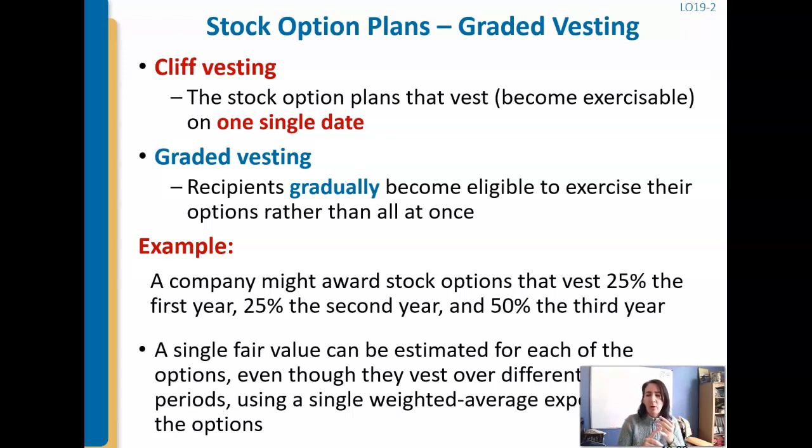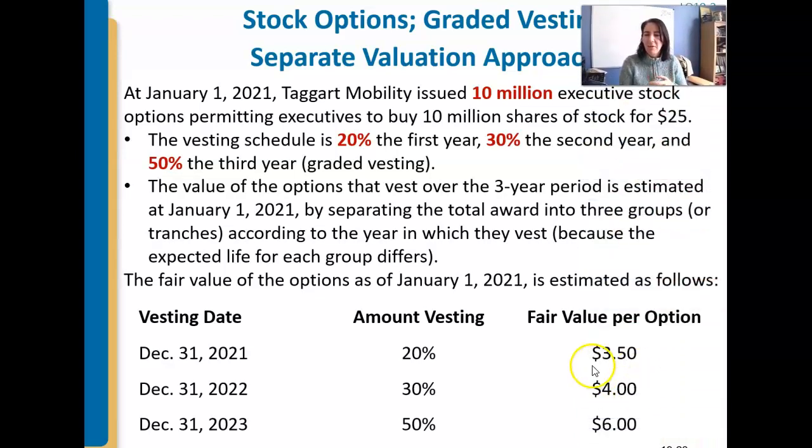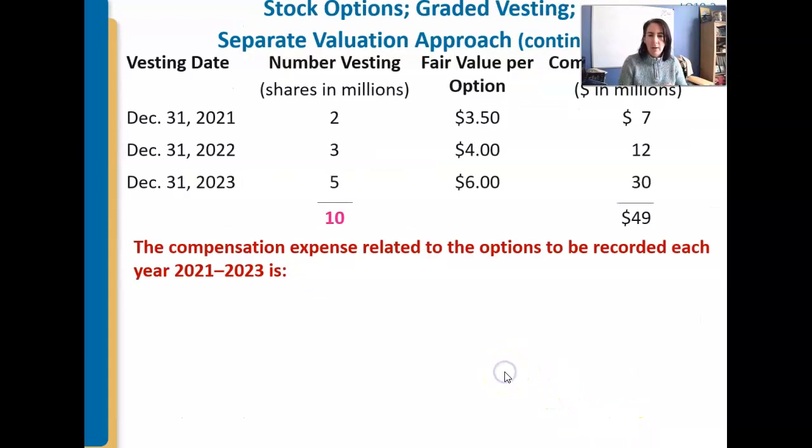So what if the options vest 25% the first year, 25% the second year, and 50% the third year? That's what we're looking at here. How do we then record that? So looking at an example here, we've got 10 million shares of stock, and it's 20%, 30%, 50% in the 3 years, right? So the idea is it's vesting 20% of the stock options are available after the first year, 30% after the second year. All right, $3.50, $4, $6. Okay, so how do we calculate that?